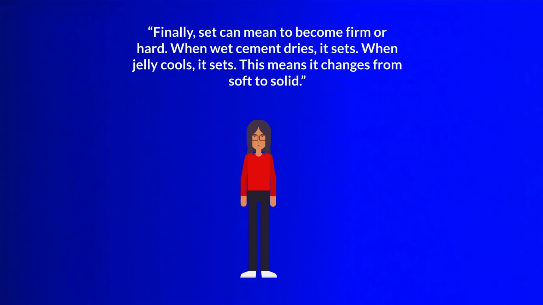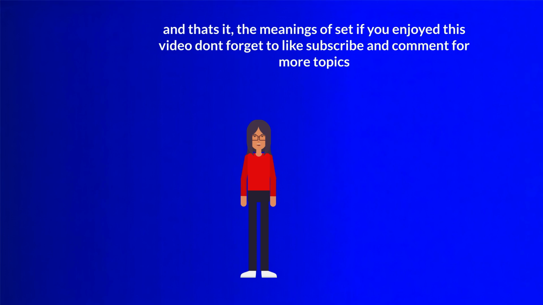Finally, set can mean to become firm or hard. When wet cement dries, it sets. When jelly cools, it sets. That means it changes from soft or liquid to solid. And that's it, the meanings of set.